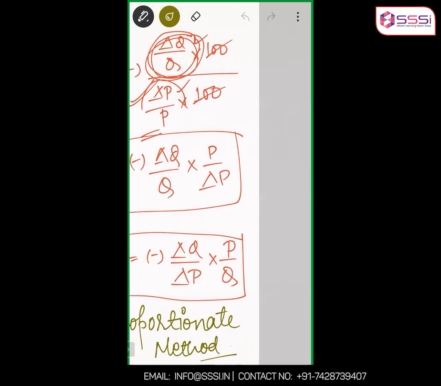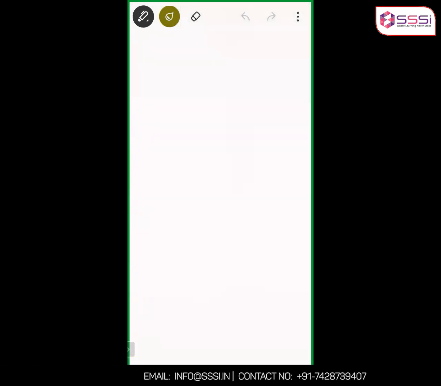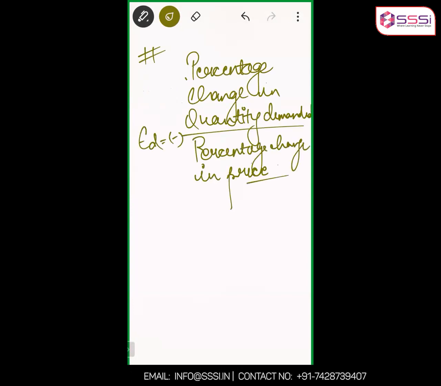Now, if I write the formulas in one place, you'll get ED equals to percentage change in quantity demanded by percentage change in price with the percentage method, and the proportionate method is nothing but the simplified version of the percentage method only.